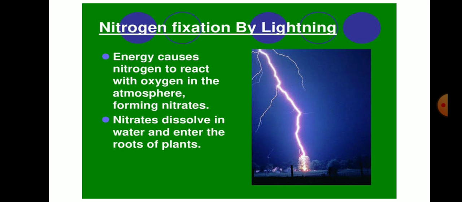Nitrogen will combine with oxygen and produce nitrogen oxide. This nitrogen oxide dissolves in rainwater and reaches the earth. While reaching the earth, it gets converted into mineral compounds, that is nitrates and nitrogen compounds.